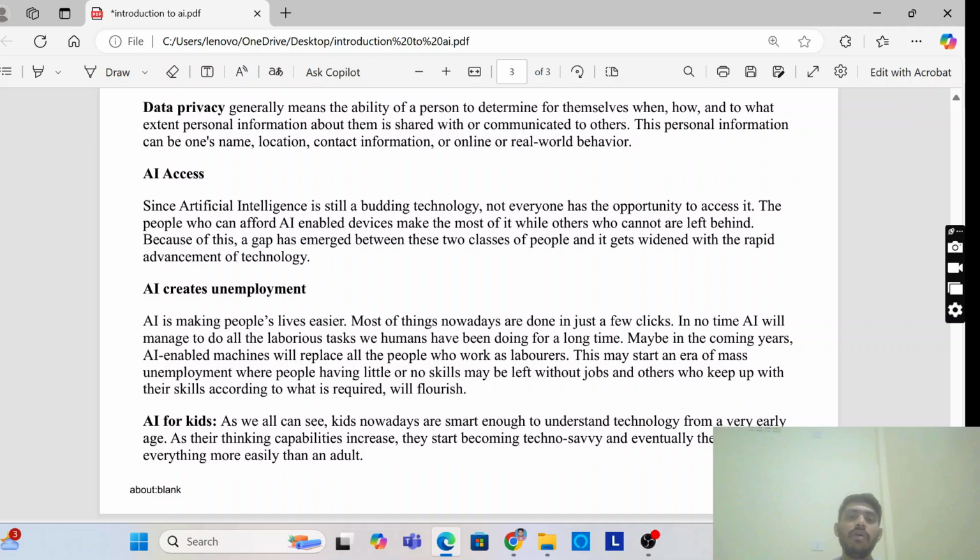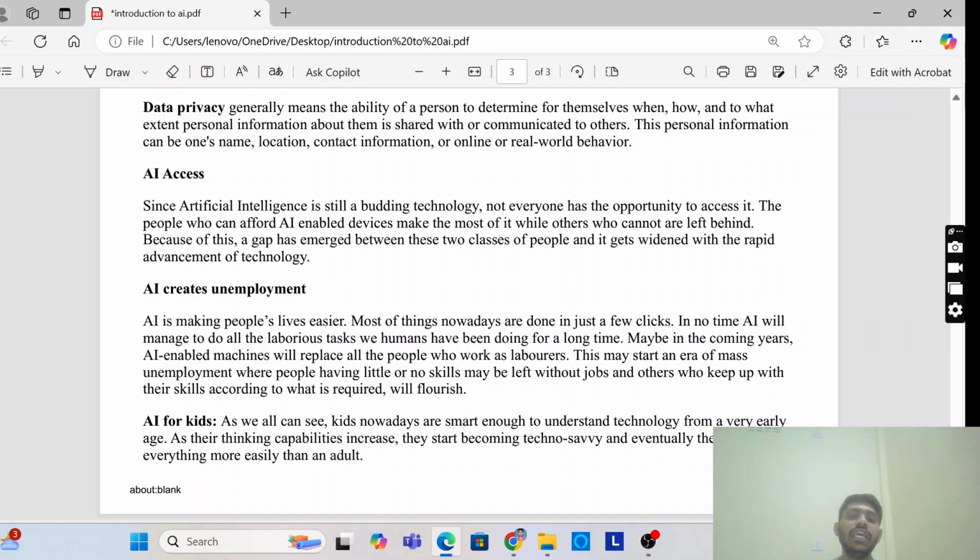So this is all about what AI is. In this class, in summary: what is intelligence, what is the decision making process, then what is AI, subsets of AI like machine learning and deep learning, domains of AI like data sciences, computer vision, natural language processing.